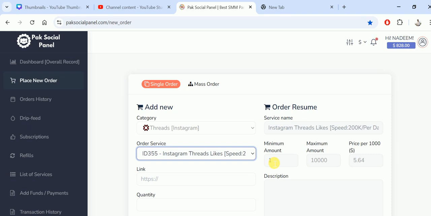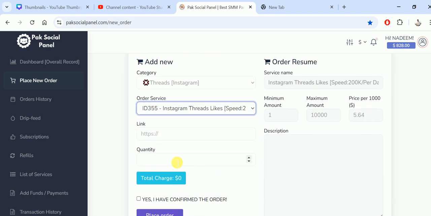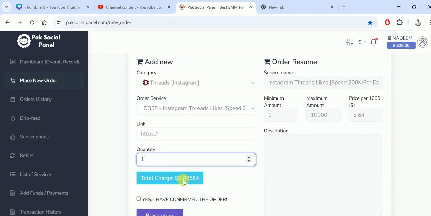That's very important. I have described many services, but this is the service in which you can give the order from just one. Let's see how much it costs. 0.00564. So you can come and give the order.